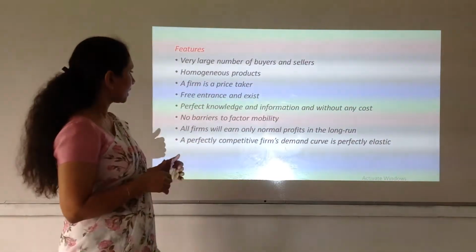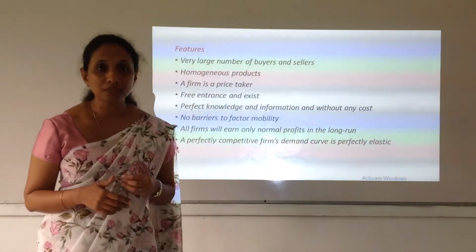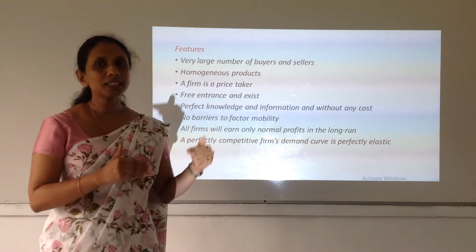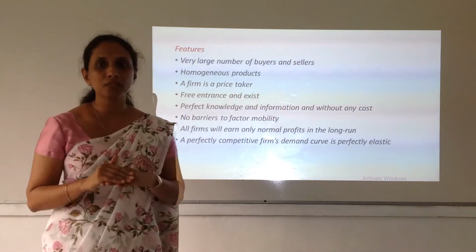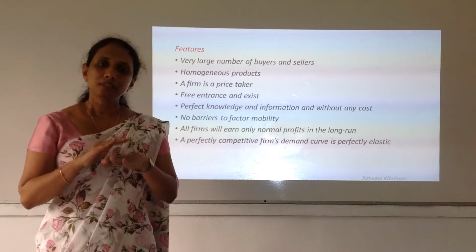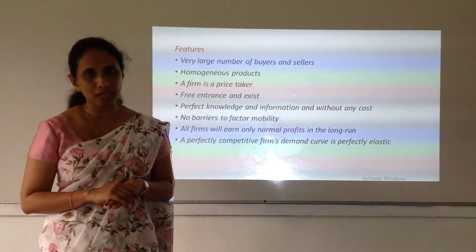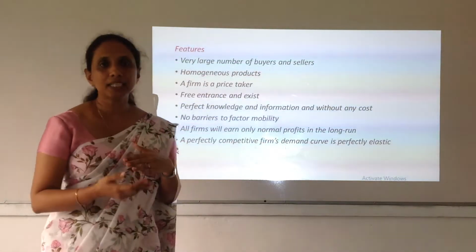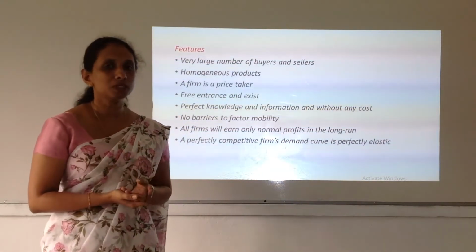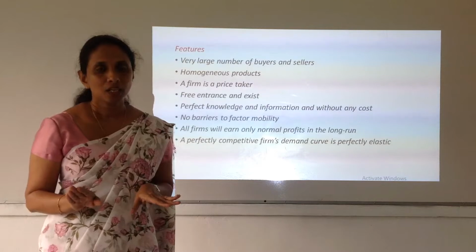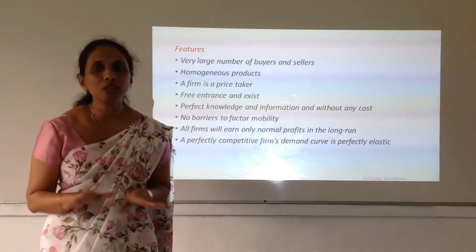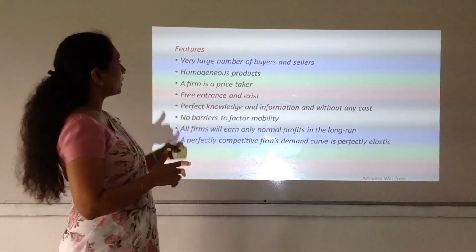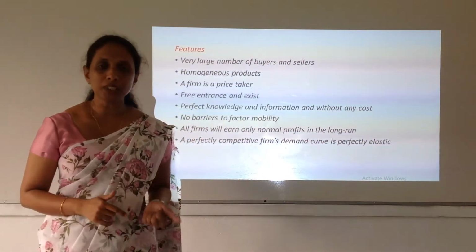So that's why it says the firm is a price taker. The firm has to act according to what the market says. If the market says a particular price for this particular product, the firm has to agree to that price and has to supply the entire quantity that the firm produces at that given price. So they don't have any choice of making their own price if they are operating in the perfectly competitive market.